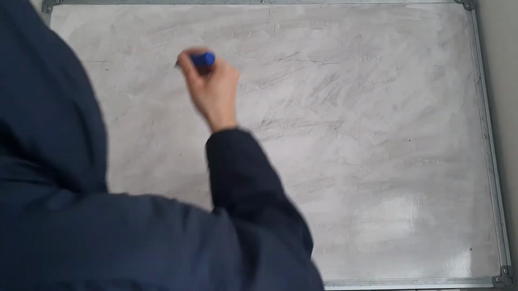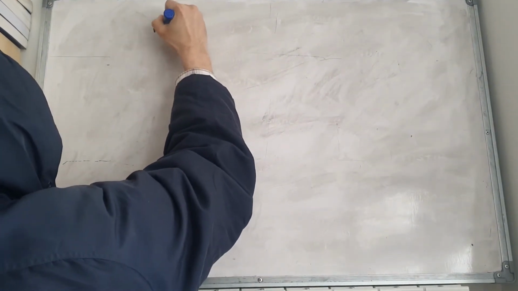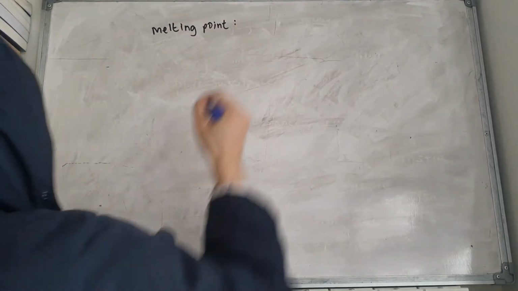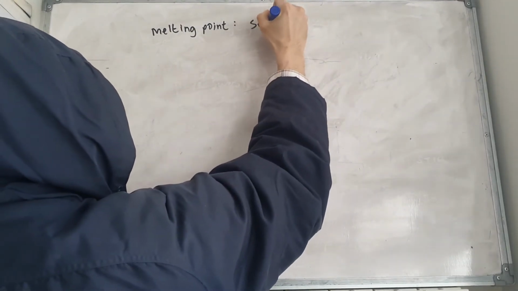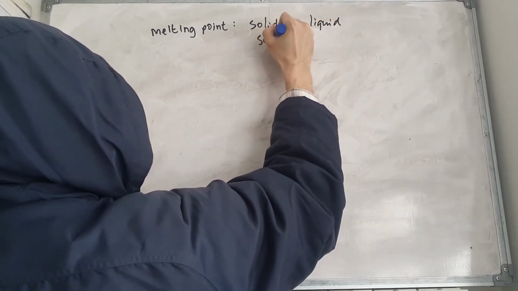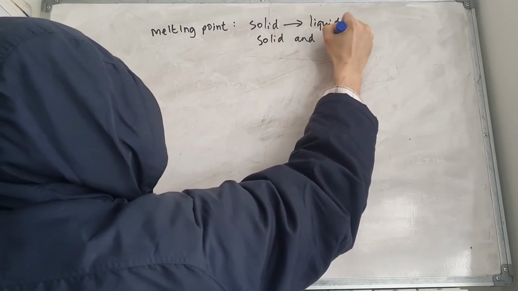We're going to be talking about boiling points, melting points, pure and impure. So how do we define the melting point? The melting point is the temperature at which the solid becomes a liquid, but the solid and the liquid phase can coexist.